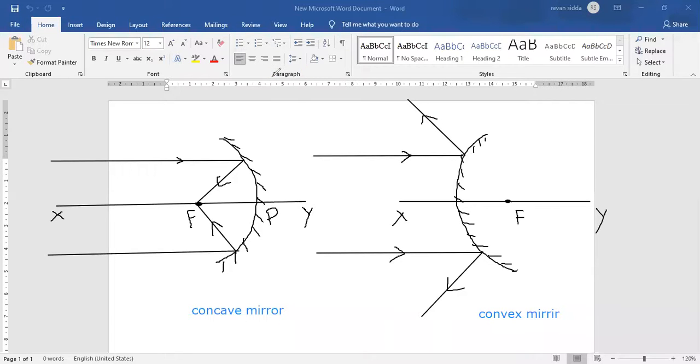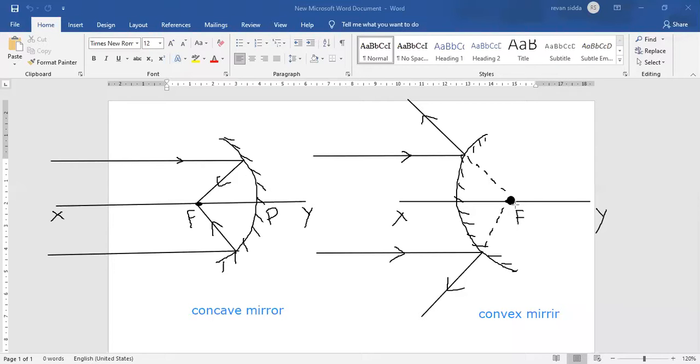We will imagine that an image is formed behind the mirror, and if it is formed behind the mirror, then you will get a virtual image. Like this, if you pass imaginary lines through here, these dotted lines, then the image will be formed at the focus. Compulsorily it will form at the focus only.